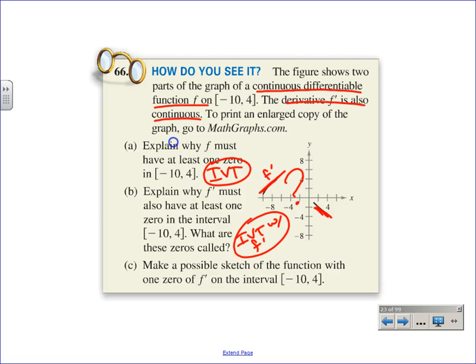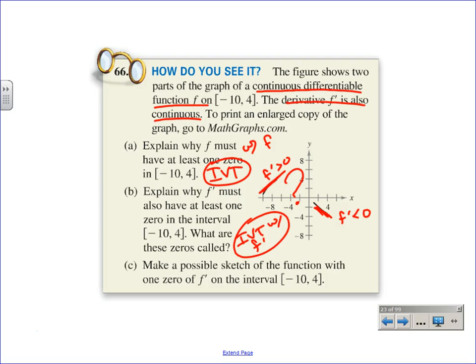Because f prime is positive, f prime is negative. Well, then there had to have been a place where f prime was 0 because it's continuous also. This one was with f, because f was all these y values. F was positive, all these y values, f was negative, so f had to go through 0.